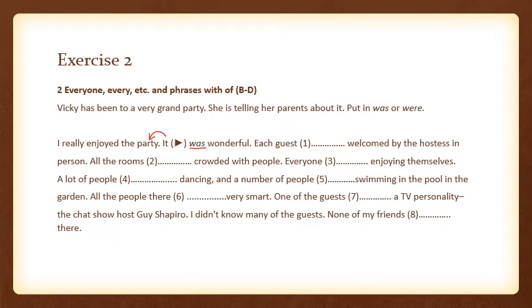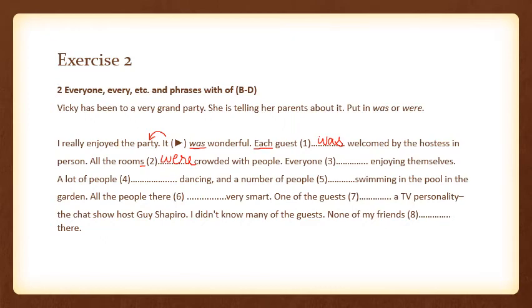Each guest was welcomed by the hostess in person. Now see, each guest, she is talking individually about every guest. So each guest is going to be singular, so we are going to use was here. All the rooms were crowded with people. All the rooms. Now here we have plural, so we are going to use were. Everyone was enjoying themselves.